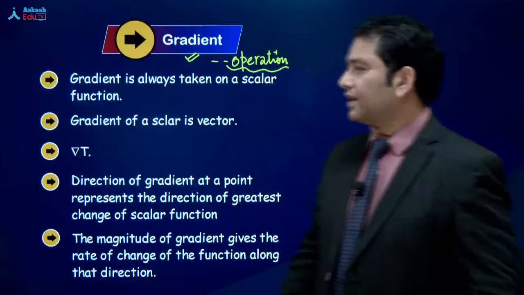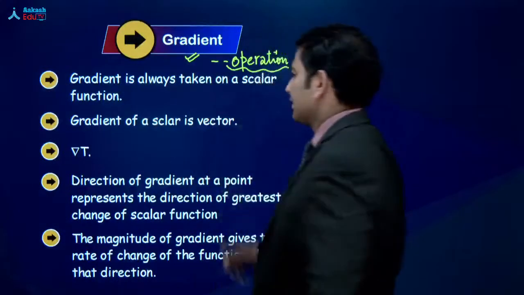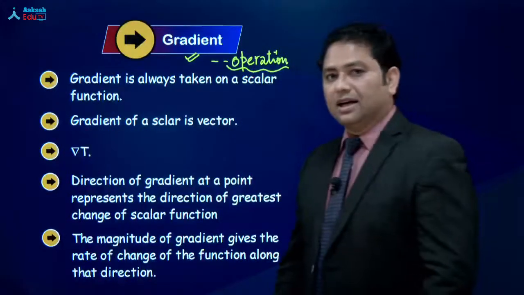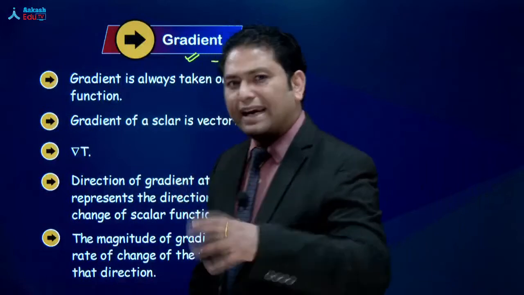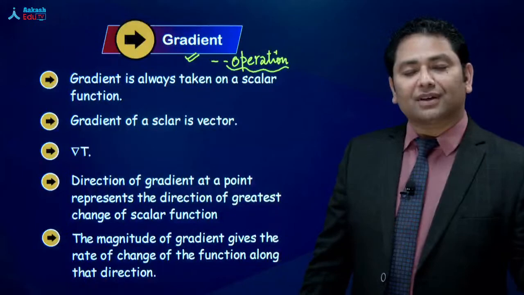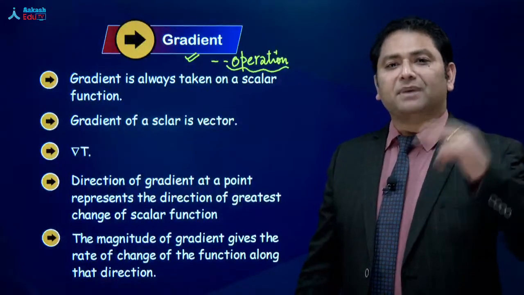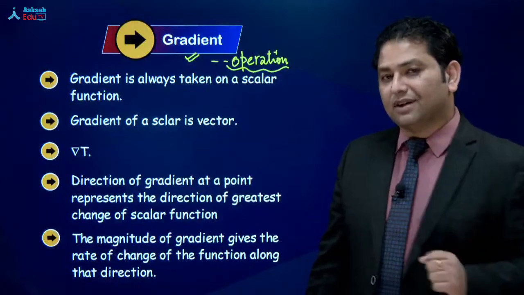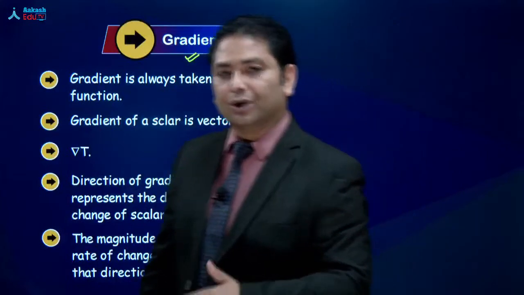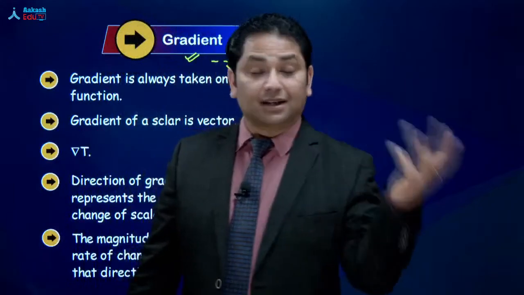Okay, now after this, gradient जो है, that is always taken on a scalar function. इसका मतलब you can have gradient of scalar, but you will not have gradient of vector. इसका मतलब you can have speed gradient, but you don't have velocity gradient. You can have temperature gradient, you can have pressure gradient, but we don't have acceleration gradient.